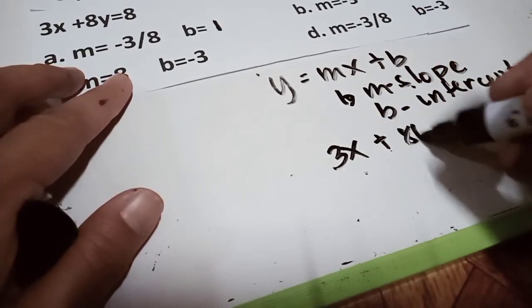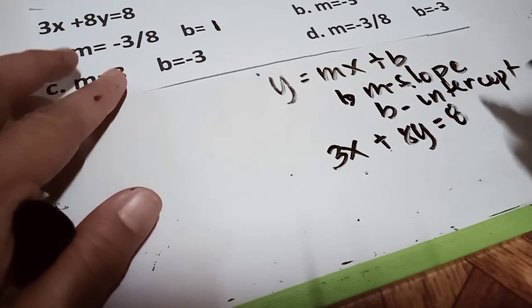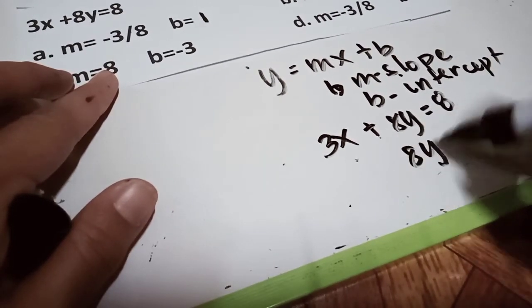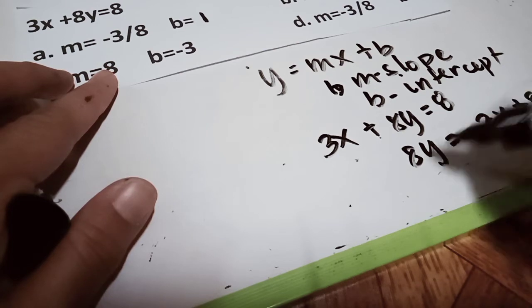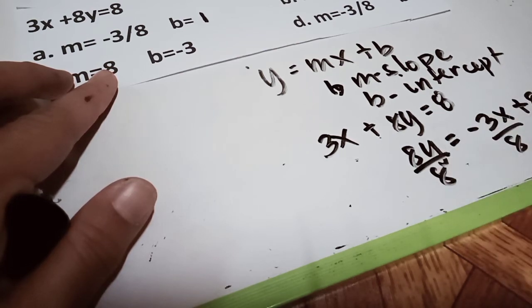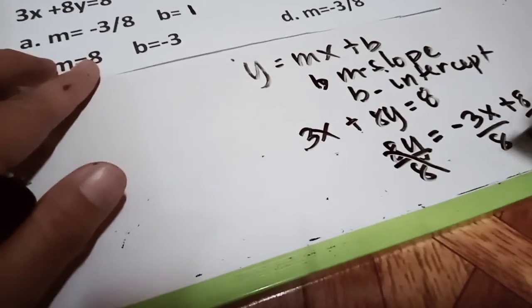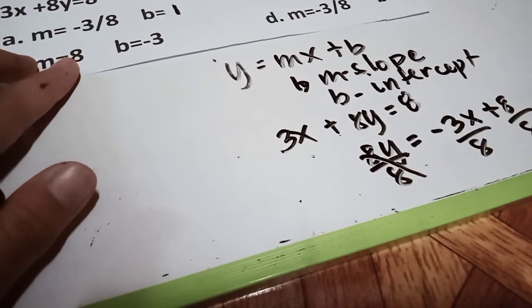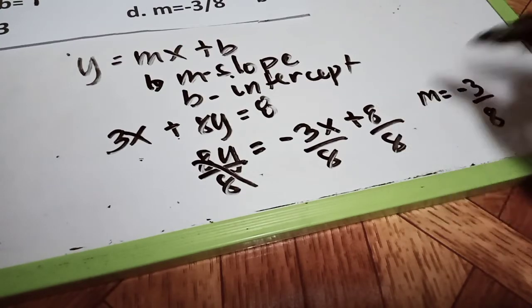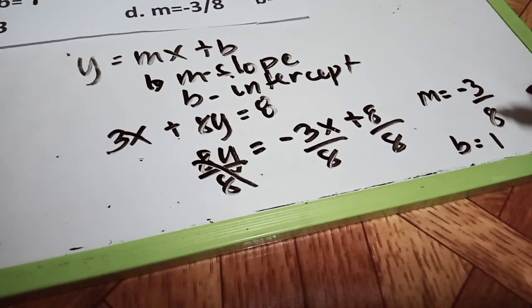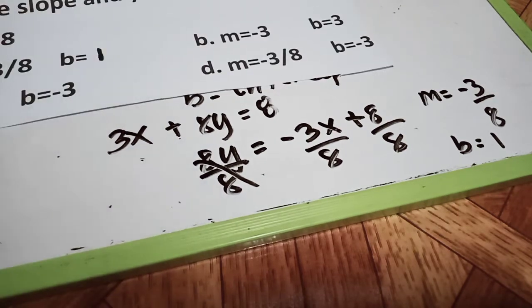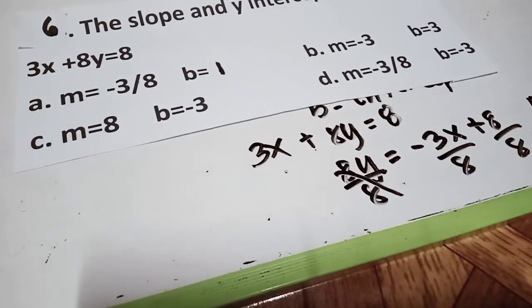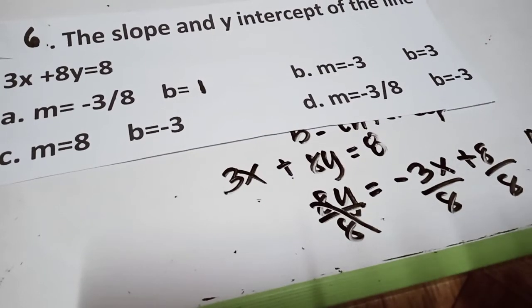3x plus 8y is equals to 8. Then after that, we have 8y, and then transpose, this will become negative 3x plus 8. So we divide by 8, divided by 8, divided by 8. So automatically, our m will be negative 3 over 8. And then 8 divided by 8 is 1. So our b will be 1. So m is negative 3 over 8, and b is equals to 1. So the best answer is letter A. Take note, letter A.